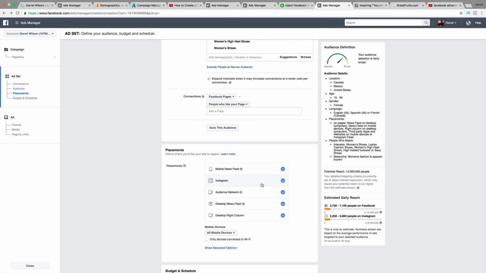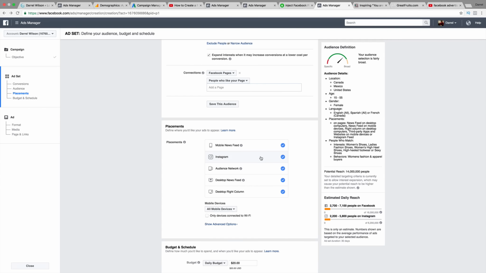We definitely want to use Instagram. If you don't have Instagram, guys, get it, because that would be something very appropriate for Instagram. Shoes, food, apparel, those are all really booming on Instagram right now. So if you don't have Instagram, guys, like I said, just get it. If you don't use it, who cares? It's for business. You're trying to make money.